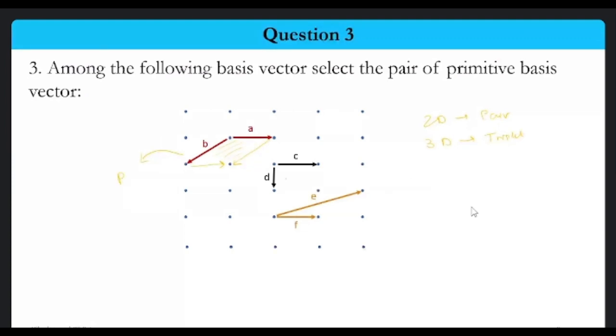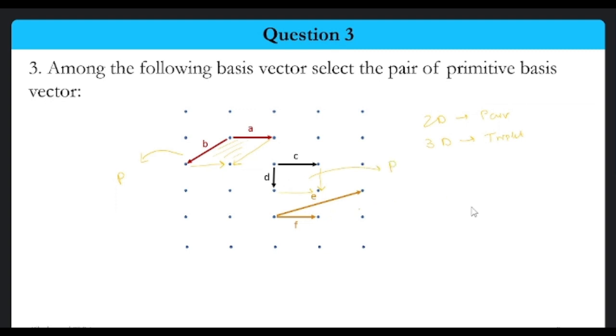What about B, C, and D? Are they primitive or not? Can anyone answer whether C and D are primitive or not? All we need to do is draw a unit cell using this particular basis vector. Yes, it is primitive. Effectively, it will produce only one point, so it is primitive.